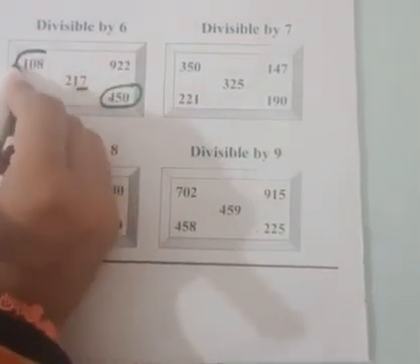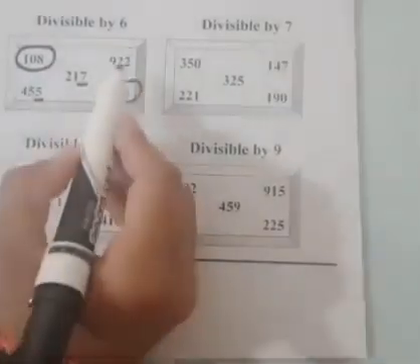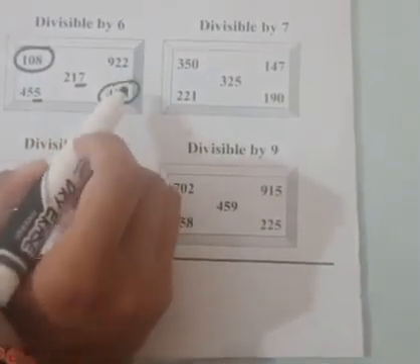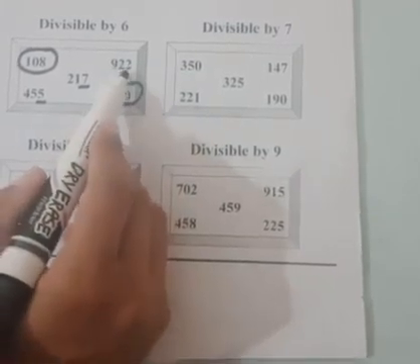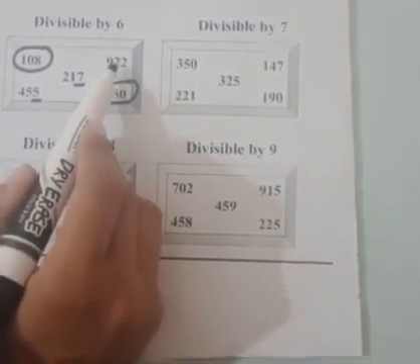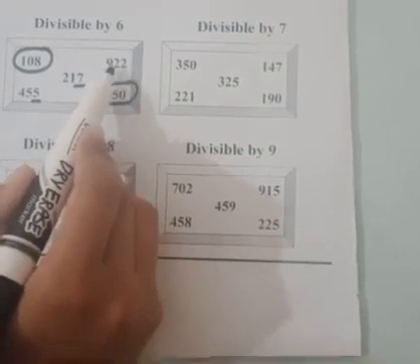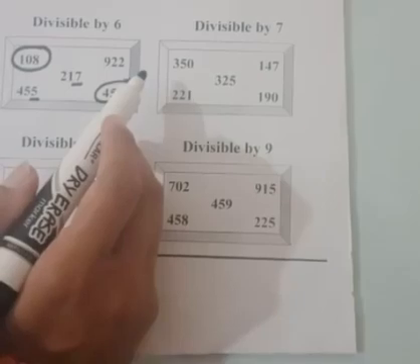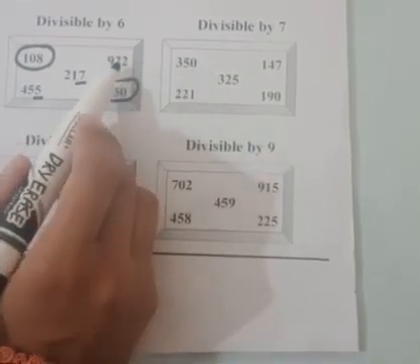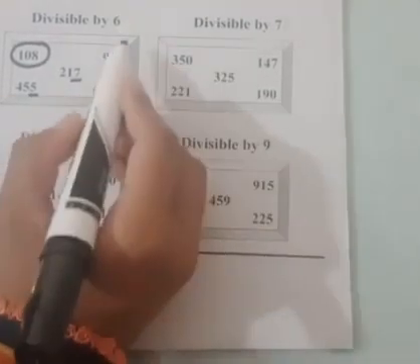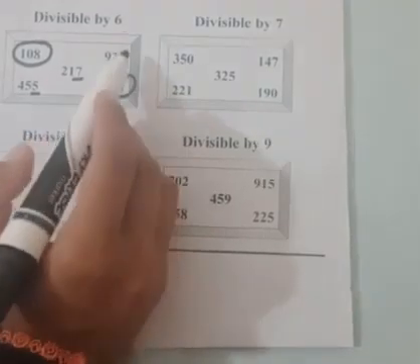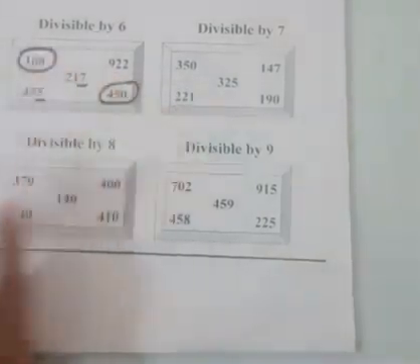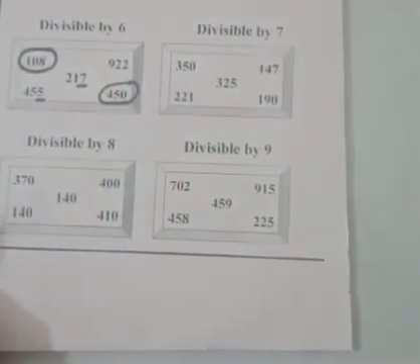It is also divisible by 6. Here we have another even number. It is divisible by 2, but we have to check is it divisible by 3. Then we'll have to add up the digits of this number. 9 plus 2, 11, 11 plus 2, 13. 13 is not a multiple of 3, so this number is not divisible by 3. So this number did not satisfy both conditions, so this is not divisible by 6.